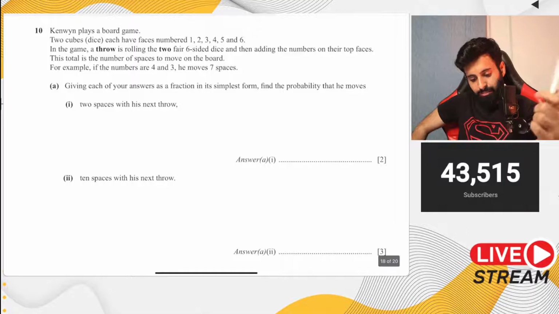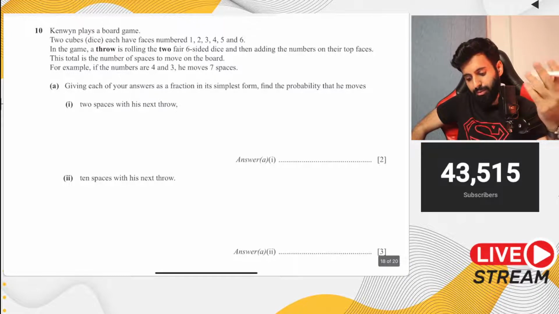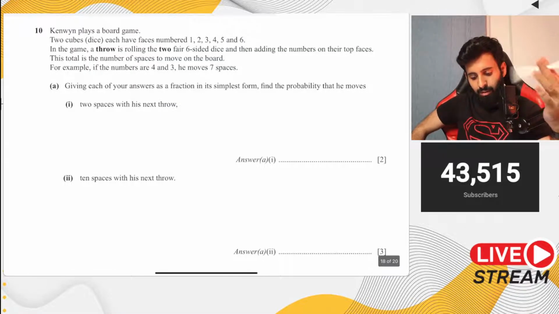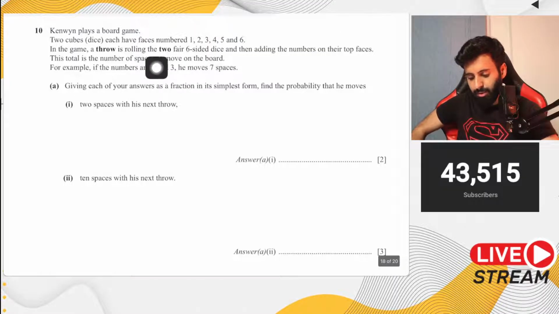K plays a board game. 2 cubes, dice, each have faces numbered 1, 2, 3, 4, 5, and 6. In the game, a throw is rolling the 2 fair 6-sided dice and then adding the 2 numbers on the top faces. I just wanted to read that again. The total number is the number of spaces to move on the board. For example, if the numbers are 4 and 3, he moves 7 spaces. So this is just regular Ludo.